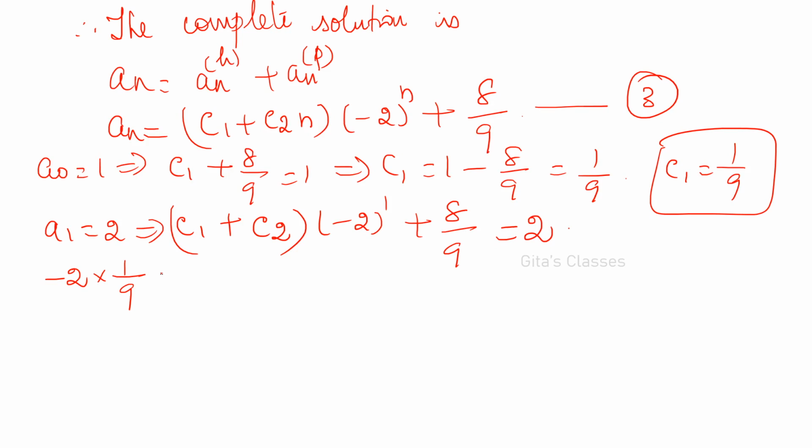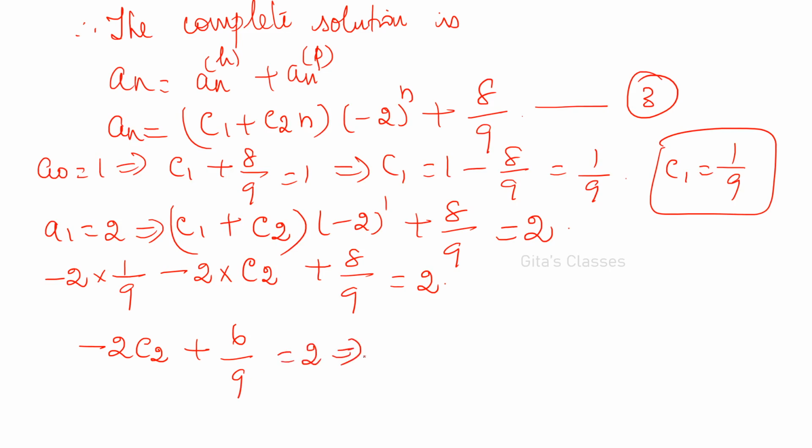Then plus minus 2 into C1, 1 by 9, yeah. C2 you write as it is, C2 minus 2 C2 plus 8 by 9 is equal to 2, right? So minus 2 C2 plus here you have 8 by 9 minus 2 by 9. So plus 6 by 9 is equal to 2.